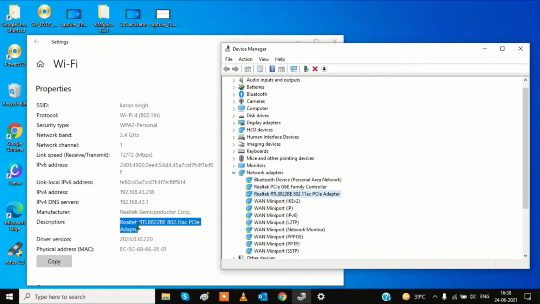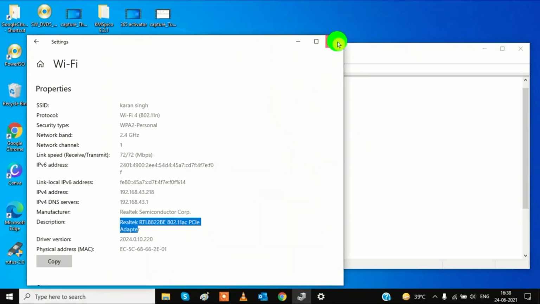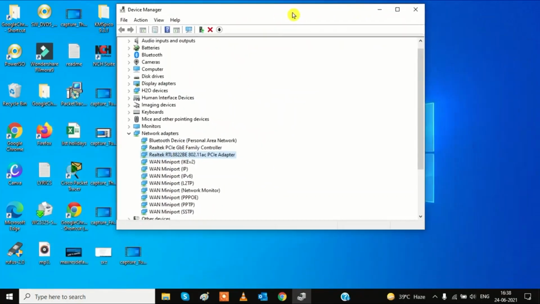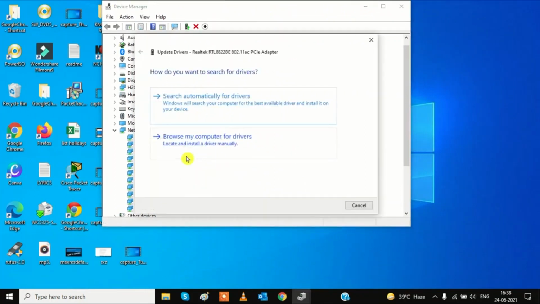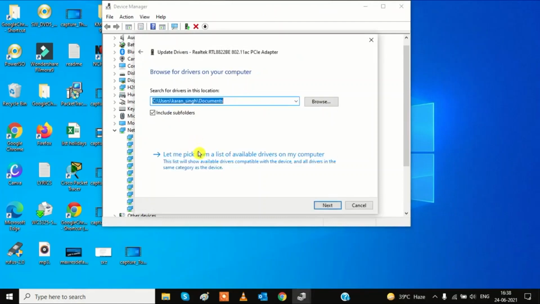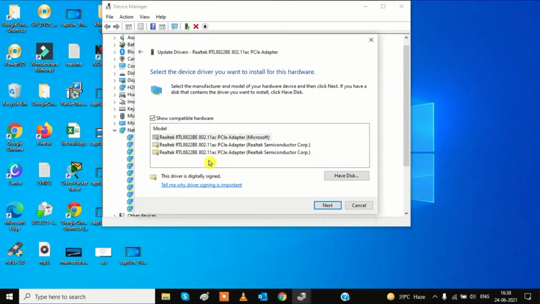Then right click on the driver which we have identified and simply update this driver. Browse my computer, this one, because we don't have internet, and choose the best option or updated option, or you can roll it back if your system was working well in the past.